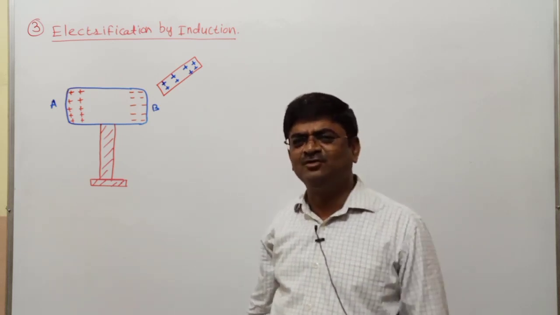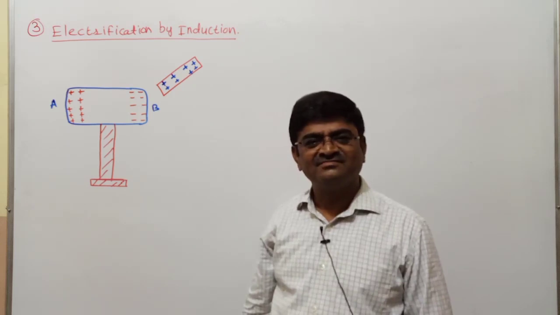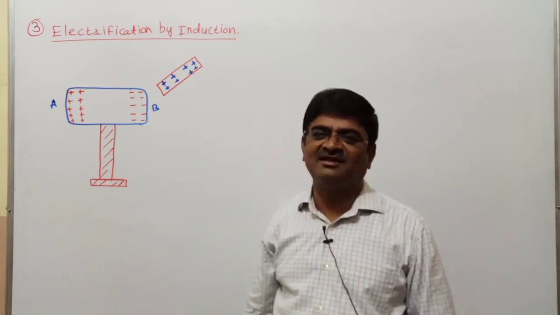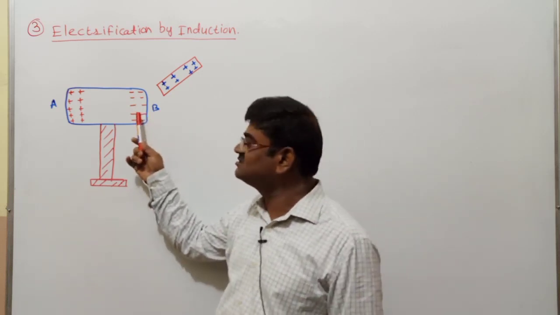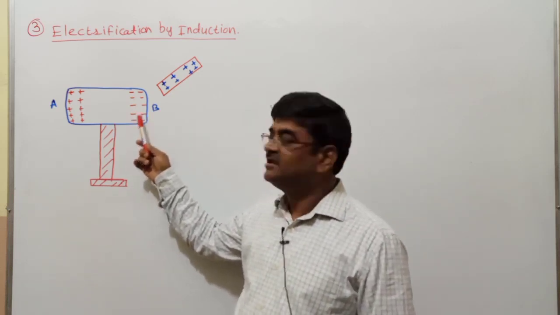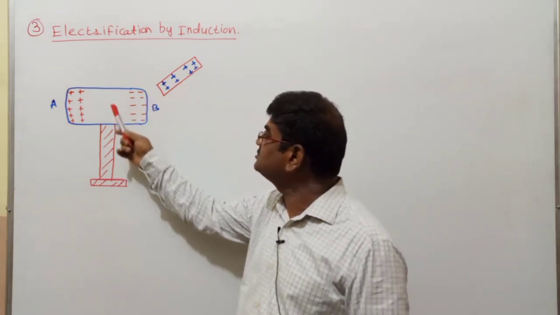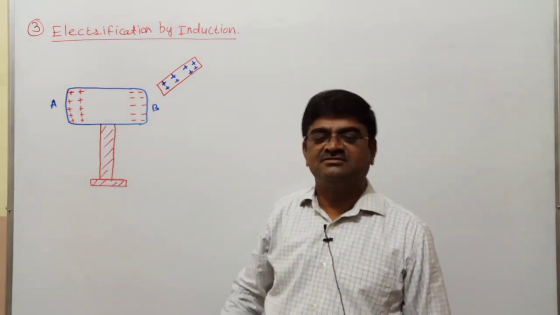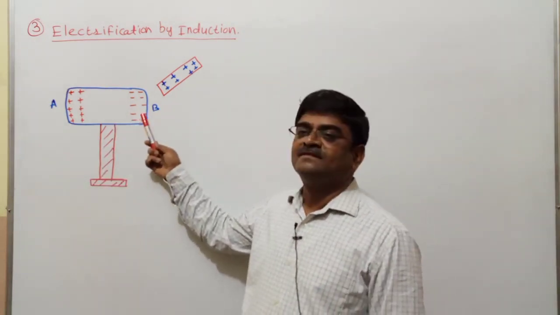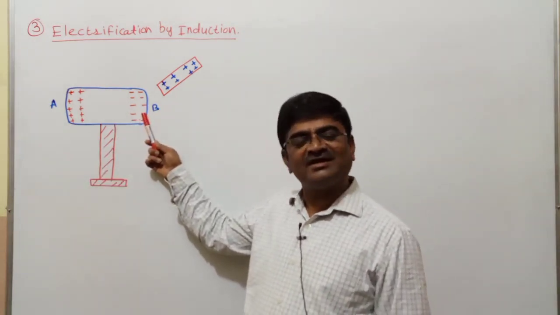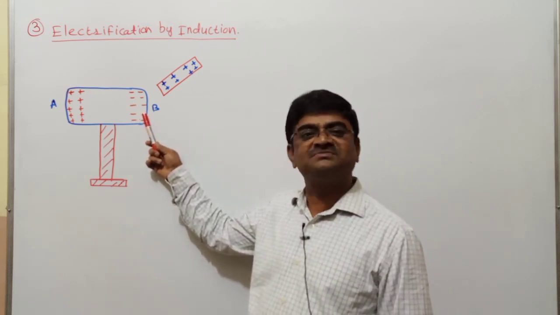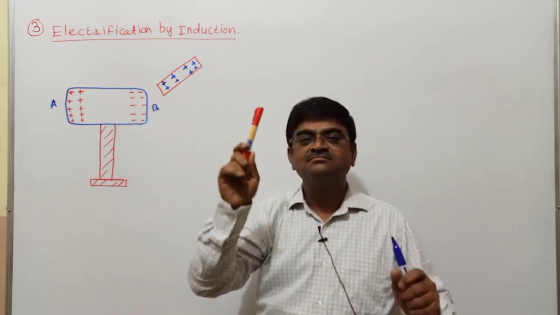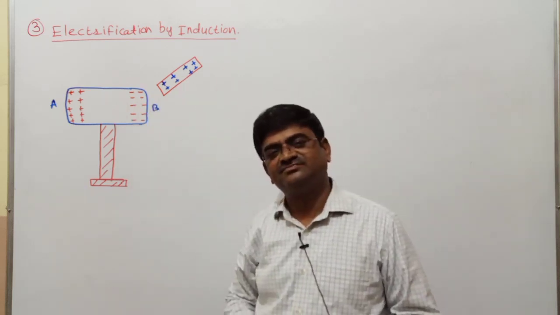Because to reduce the repulsion, the simple way is to go away. That's the logic we even use in our day-to-day life. Any kind of repulsion, we go away, and that results in minimizing that repulsion. Same thing these electrons will also do. If I bring the ebonite rod, electrons from this portion will start moving towards the other end. And that will result in deficiency of electrons, vacancies of electrons, holes, positive charges you can say. So the end B in that case will become positively charged.